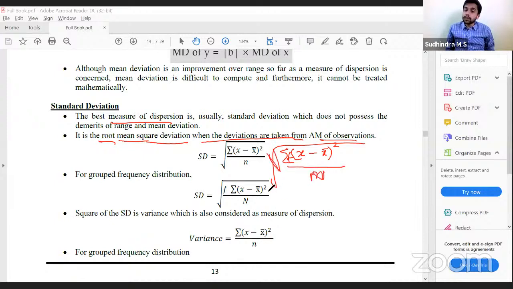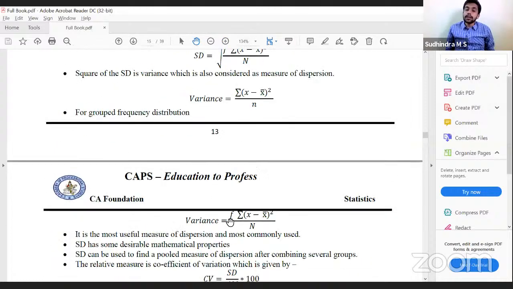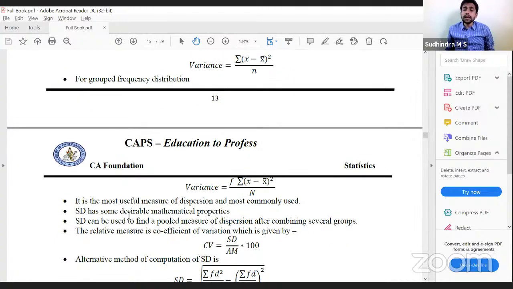If I remove the square root, we get variance. The square of the standard deviation is variance. So variance would be summation (x minus x bar) the whole square by n, or summation f into (x minus x bar) the whole square by n. It is the most useful and most commonly used measure of dispersion. It has some desirable mathematical properties. Basically all the disadvantages of range and mean deviation are advantages here. It can be used to find a pooled measure of dispersion after combining several groups. Combined standard deviation can also be calculated.